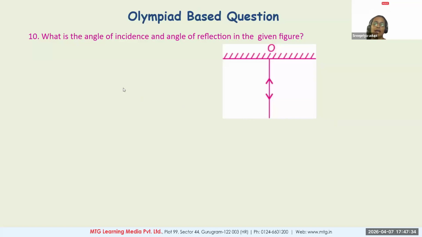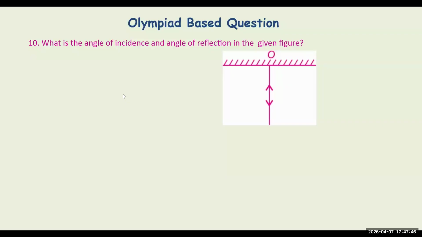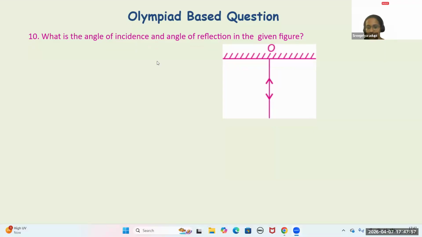Right. So what is the angle of incidence and angle of reflection in the given figure? Please try to answer, everyone. Ma'am, I have a doubt on this one. How should we write it in the chat box? Because there is no letter or variable for the ray. Okay, one second. I think options are there. Let me check. Yeah, here are the options.